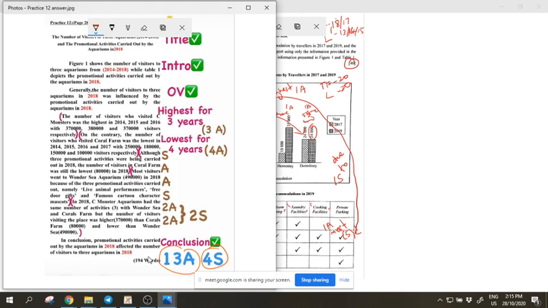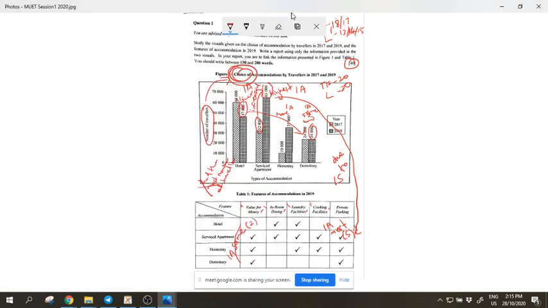But if somebody else does a lot of very nice fancy structures, a variety of all these words, lower, increase, higher, small, but then it is not accurate, then the person's total marks, instead of 18, the person only got, let's say, 10. Let's say only three analysis, and wait, this is very messy.